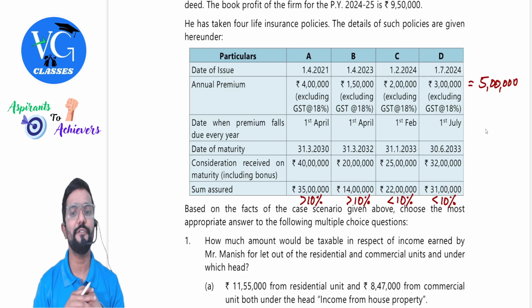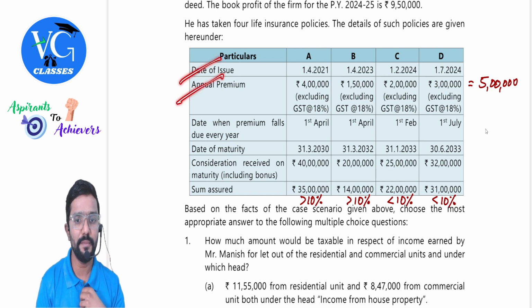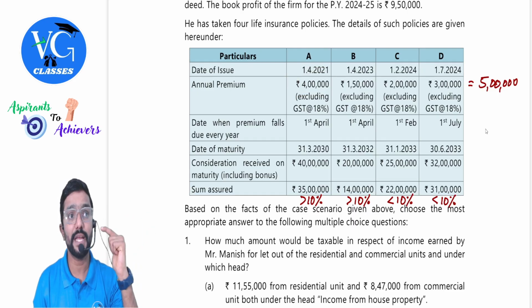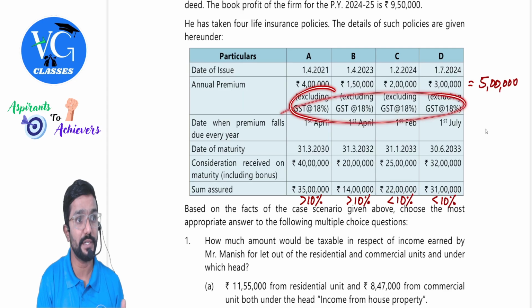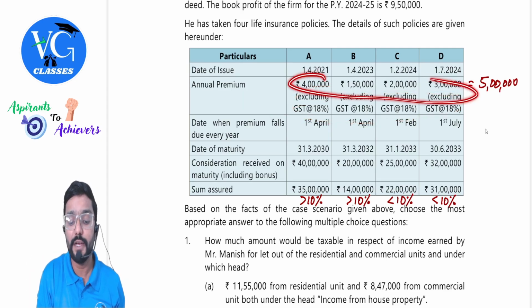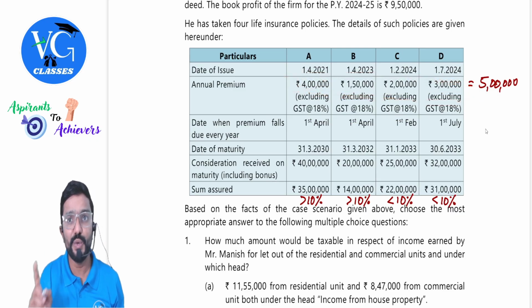He has taken 4 life insurance policies. The details of such policies are given here under. Date of issue is given, annual premium is given. Guys, whenever we are comparing annual premium with sum assured, we should take it excluding GST. They have already given excluding GST, but sometimes they might give including GST. Should we consider GST also? No. Please be careful. Whatever premium figure is given here is excluding GST.